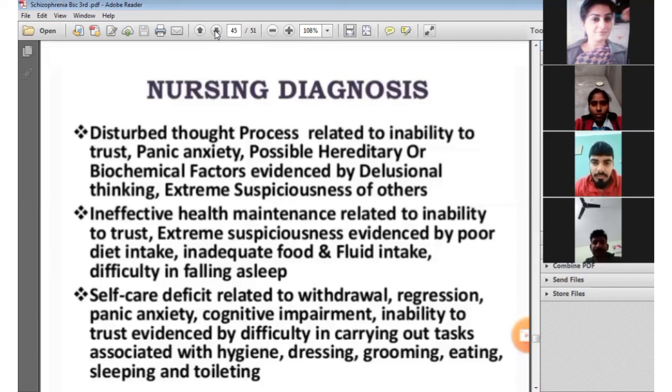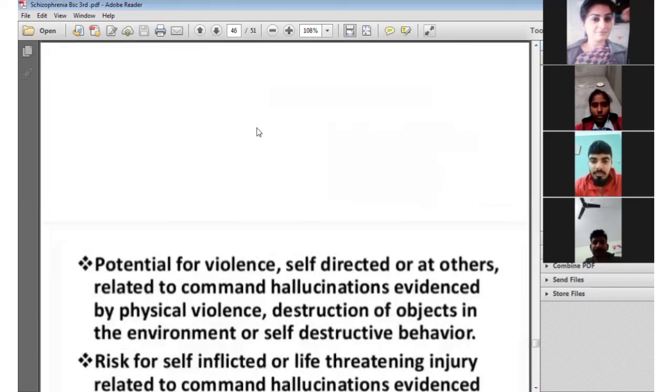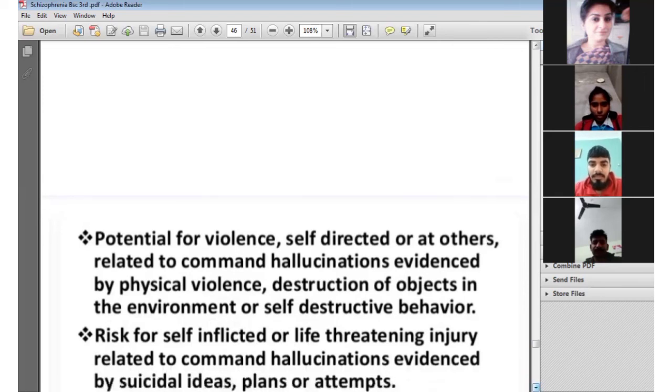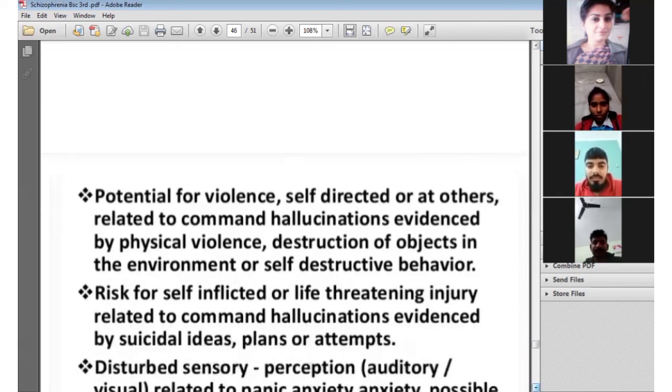The next diagnosis of the patient is potential for violence. The person may show aggressive behavior towards another person due to the schizophrenic condition. So we observe it with the environment or as self-destructive behavior. Next one is risk for self-inflicted life-threatening injury related to command hallucinations, evidenced by suicidal ideas, plans or attempts.